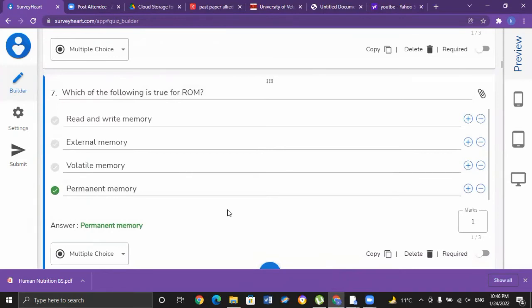Which one of the following is true for ROM? When we talk about ROM, it is read-only memory. Read-only memory is a type of non-volatile permanent memory that is used in computers and other electronic devices. Its data cannot be electronically modified after the manufacture of the memory device. It is permanently stored in our device. So which of the following is true for ROM? It is D, permanent memory, and non-volatile memory is read-only memory or ROM.